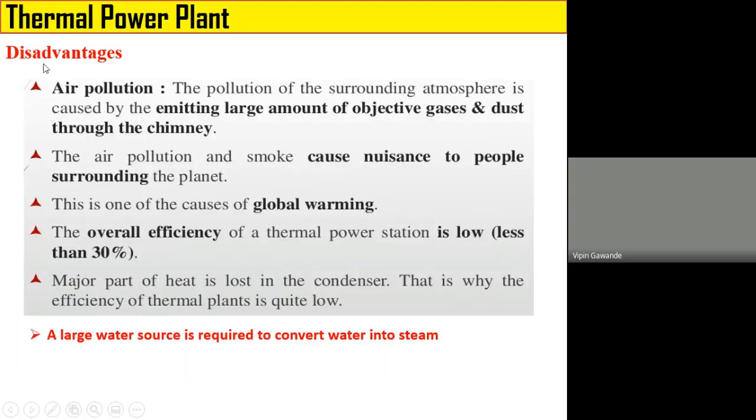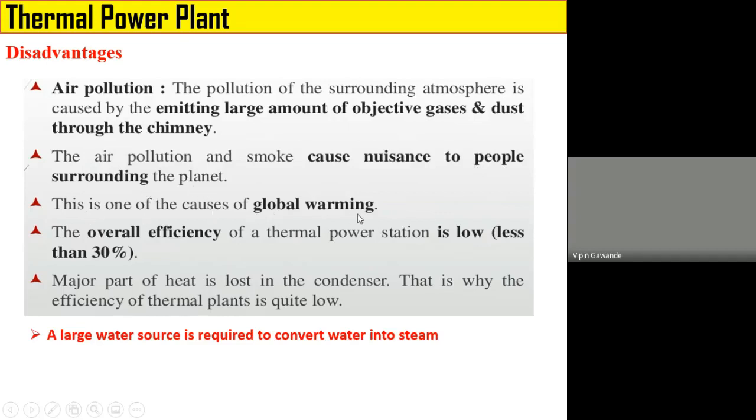Disadvantages are air pollution. The pollution of the surrounding atmosphere is caused by emitting a large amount of objectionable gases and dust particles. Because of these dust particles, it affects human health. It also affects the cultivation of plants in the field. The air pollution and smoke cause noise to people surrounding the plant. This is one of the causes of global warming.